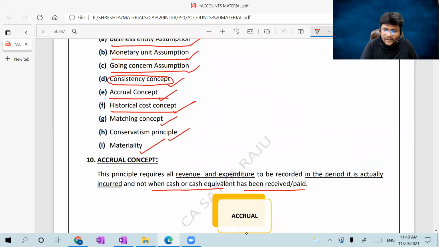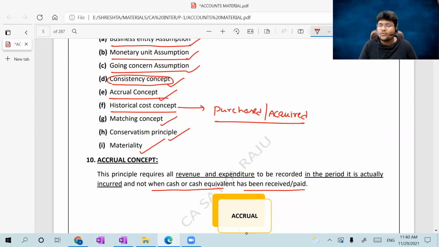So the next concept is the historical cost concept. I already explained its meaning. Historical cost concept is nothing but, in accounting books, at which value we should record fixed assets like building, land, machinery, plant, equipment. At which value these are purchased, at which value these are acquired historically, with the same value we have to carry forward in the financials.